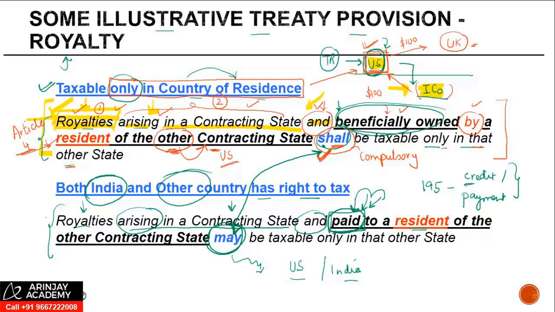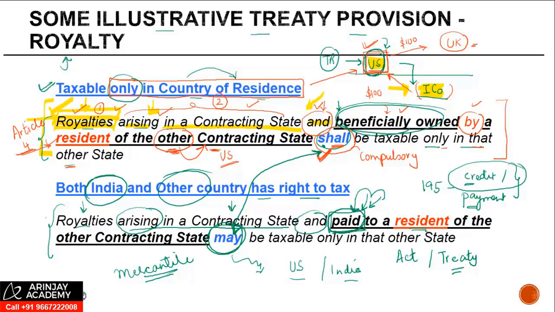So if credit precedes payment, the withholding tax provision applies at the time of credit. Even otherwise, under the Income Tax Act, for a company and many forms of assessee, the taxation is triggered on the basis of the mercantile system of accounting, right? But we know that the provision of the Act or treaty, whichever is more beneficial to the non-resident, should apply.